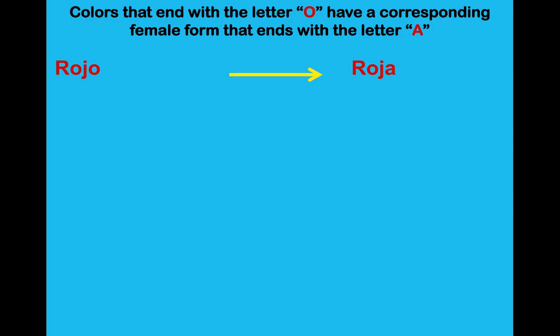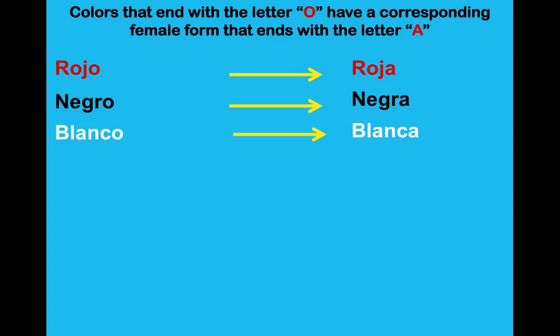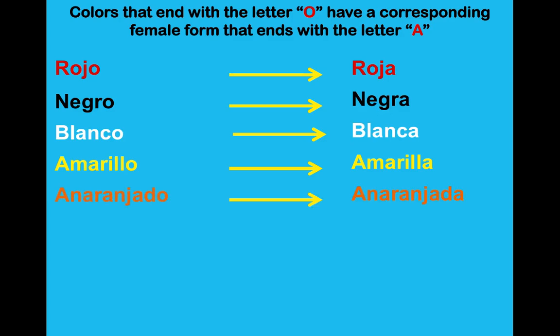For example, the table is red. La mesa es roja. Let's look at our next color. Negro. Negro, used for a masculine word. And you guessed it right, negra, used for a feminine word. We have blanco, switches to blanca. Amarillo to, you guessed it, amarilla. Anaranjado changes to anaranjada.